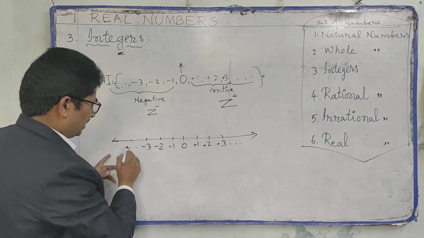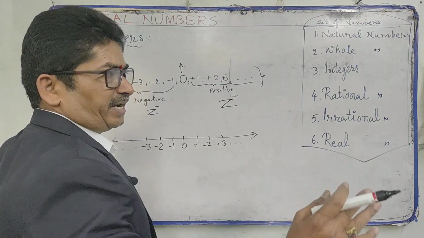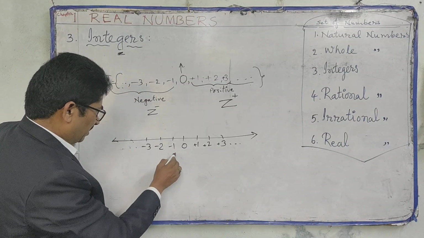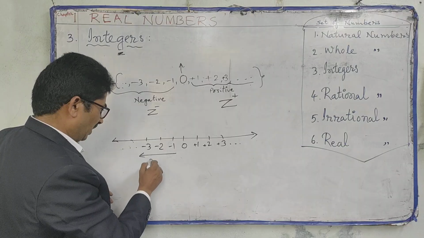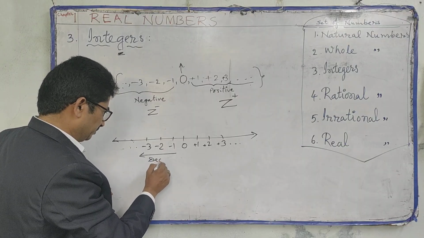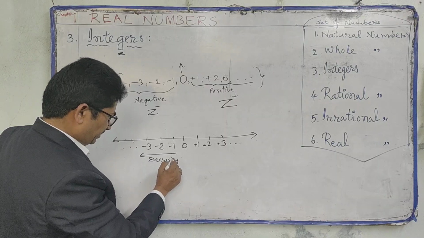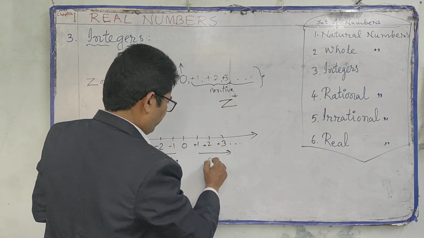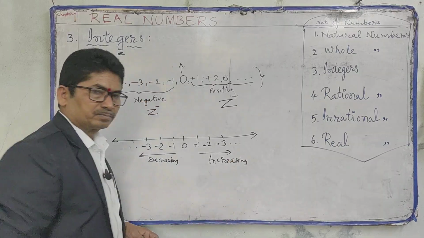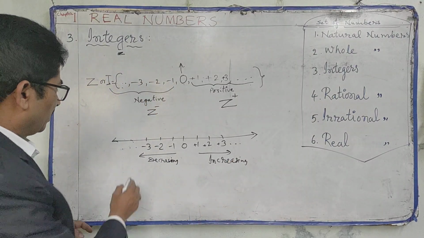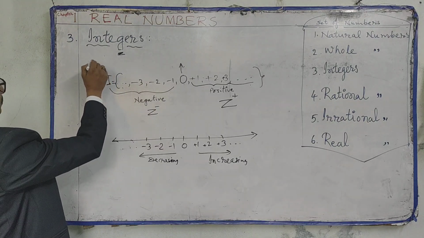So the integers move on both sides. On the left is the decreasing side, and on the right is the increasing side. These integers are also shown like this.